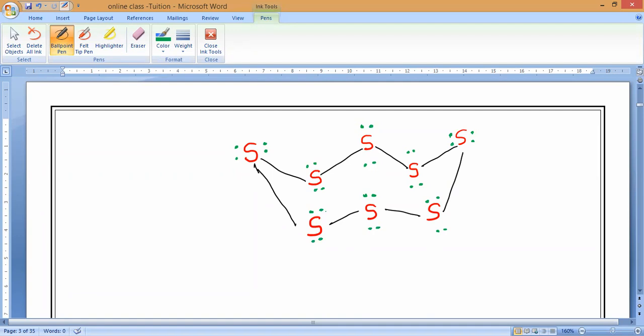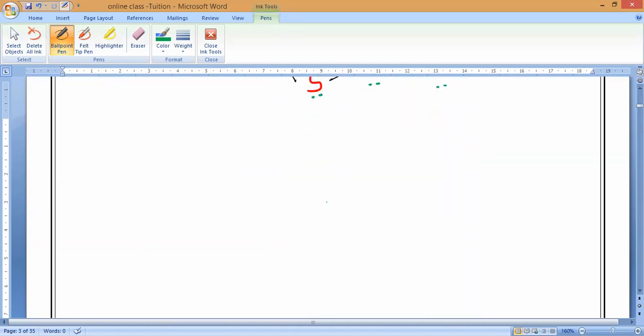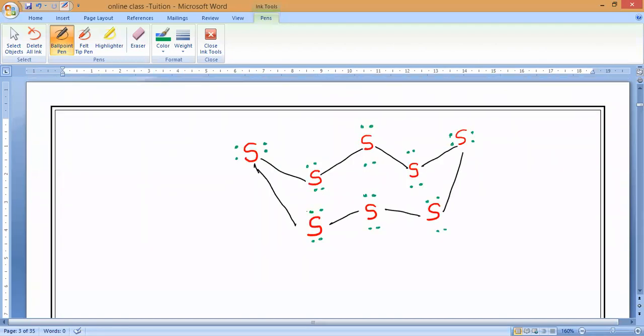I think every sulfur now has 8 electrons. Any doubt? Please respond. What is this structure called? The Lewis structure, the electron dot structure of the sulfur atom. That is what you should remember. Any doubt? Draw slowly. Later we'll go for properties. No issues.